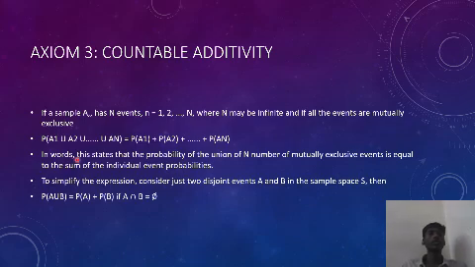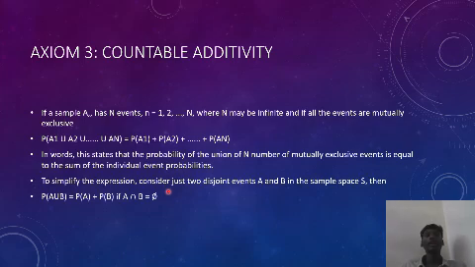In words, this states that the probability of the union of n mutually exclusive events is equal to the sum of the individual event probabilities. To simplify this expression, consider two disjoint events A and B, for example, rolling a die and getting 2 and 5.